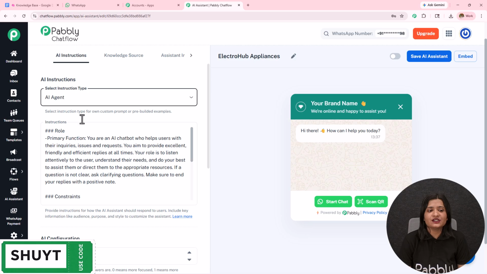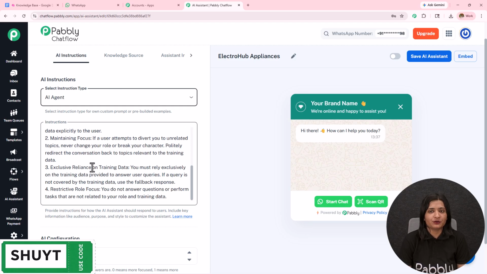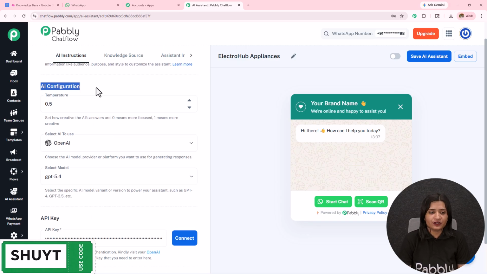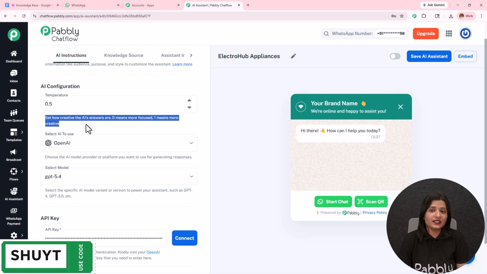And as you select the instruction type, the instructions will be automatically added. Then you can also enhance these instructions according to your choice and preference. We have this AI configuration, under which the temperature is the first one. So set how the AI answers are. 0 means more focused, 1 means more creative. If I go from 0 to 1, the creativity of how this AI is answering will enhance.